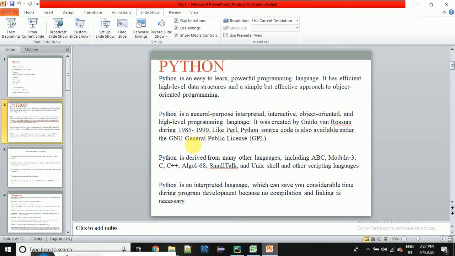There are n numbers of languages available in the market, but Python is one of them. Why Python is becoming so popular, we will talk about it later. With time, with slides, you will see why Python is so popular and why this is the most in-demand language in the market, right? So Python was created by Guido van Rossum in 1990, and Python comes under the GNU, or you can say General Public License, right? Python is derived from many languages like ABC, Modula-3, C, C++, and other languages.